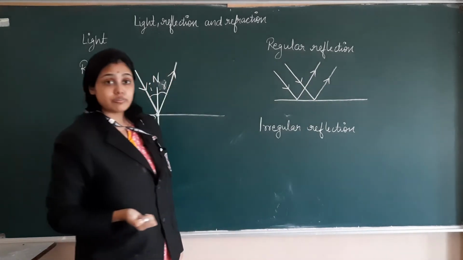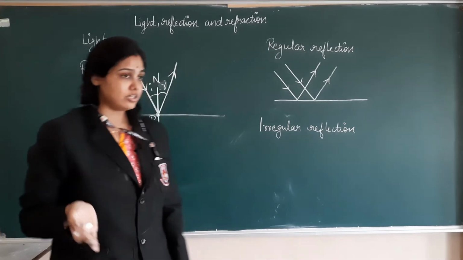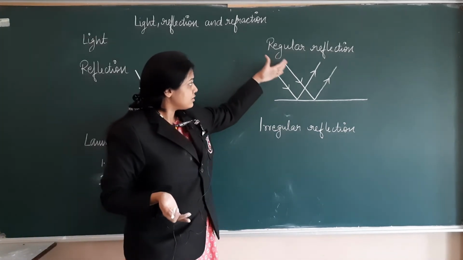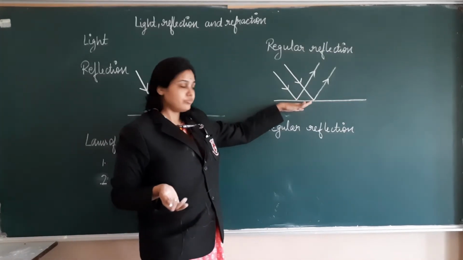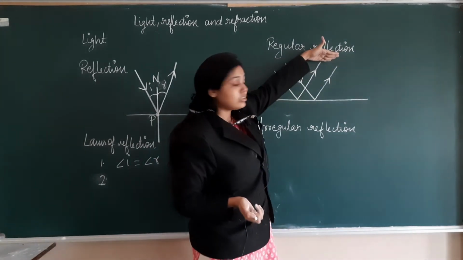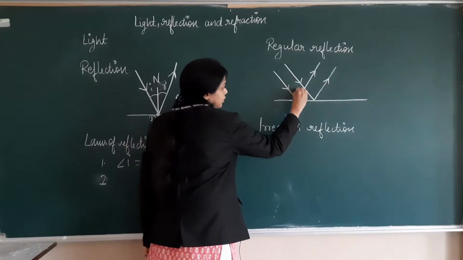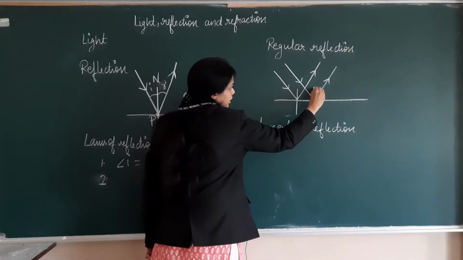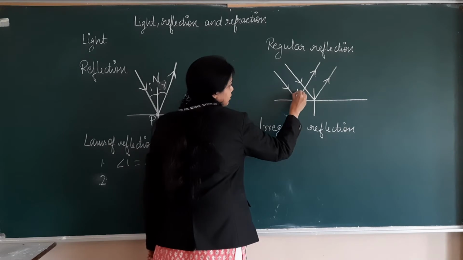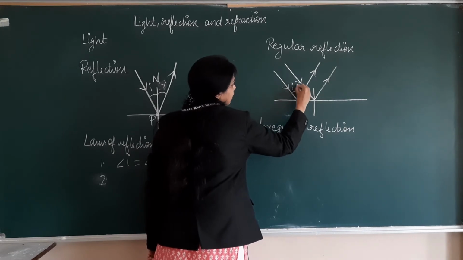This kind of reflection is known as regular reflection, in which light rays are incident parallel to each other and when they reflect, they are again parallel. You can draw normals at these points to find the angle of incidence and angle of reflection.